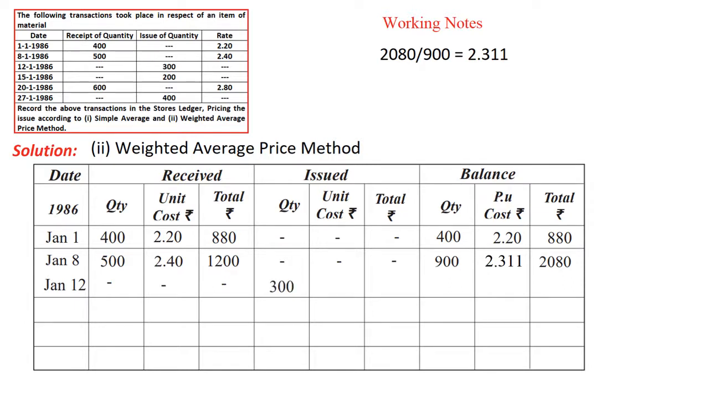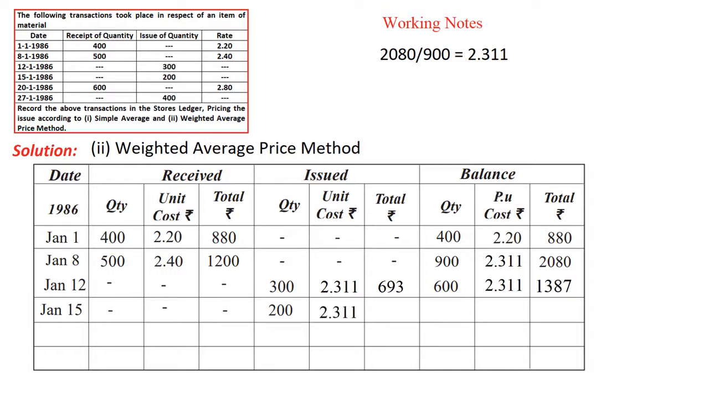Next date we are issuing 300 units of material. The issue price is already available, that is 2.311, which we calculated as the new price. With the help of that we issue the material, which comes to 693. Then the balance of material is 900 minus 300, that is 600. For the amount, 2080 minus the issue, or directly 2.311 into 600, we get the same 1387. Some 1 or 2 rupee difference will arise, which is ignorable.